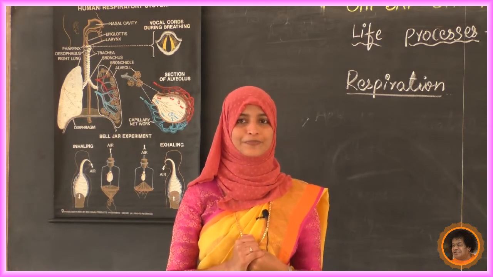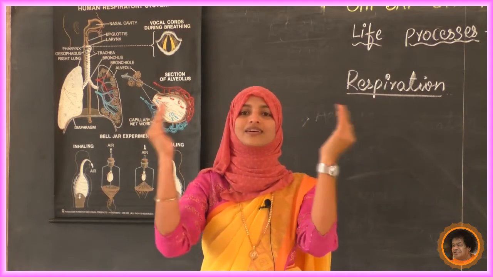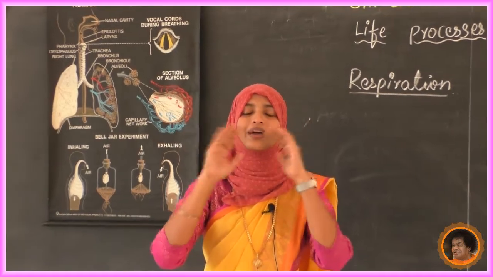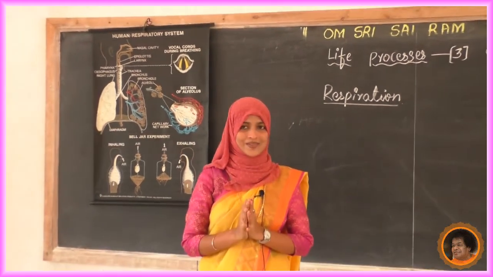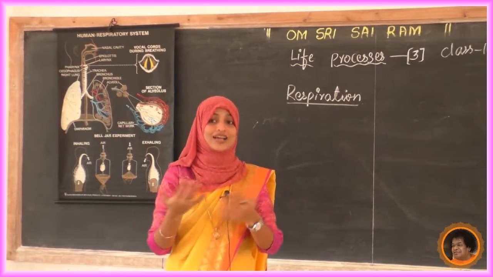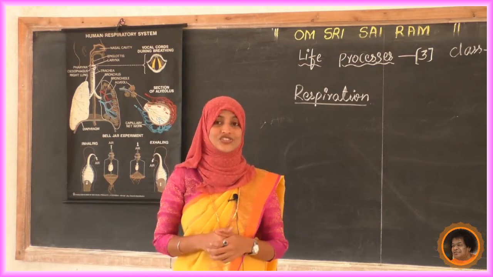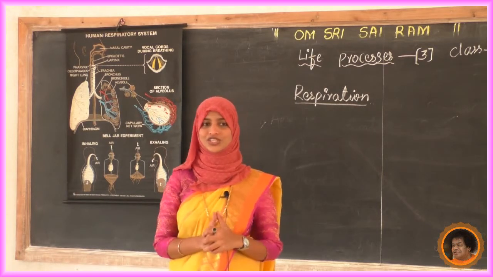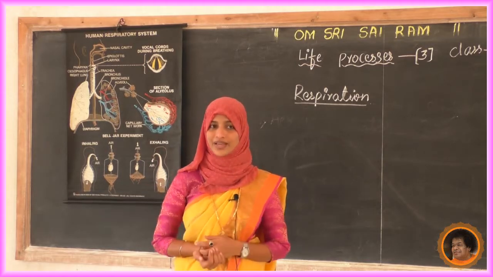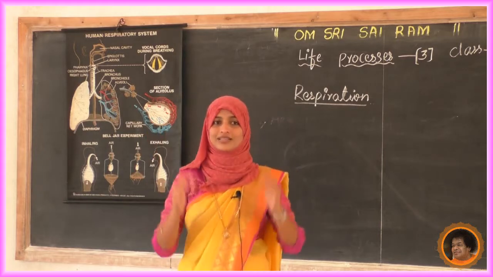Have you seen the ribs? Yes, they cover our lungs. Where are the lungs present? In the thoracic region. Where are our stomach and intestine present? In the abdominal region. So the thoracic region is covered by the rib cage, and we can call it the lung cavity or thoracic cavity.